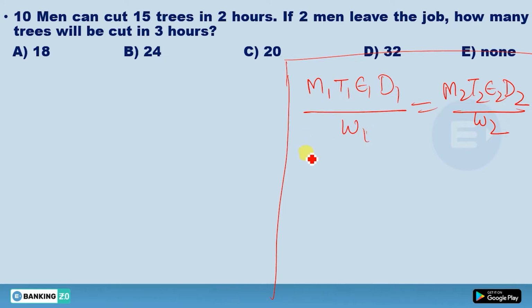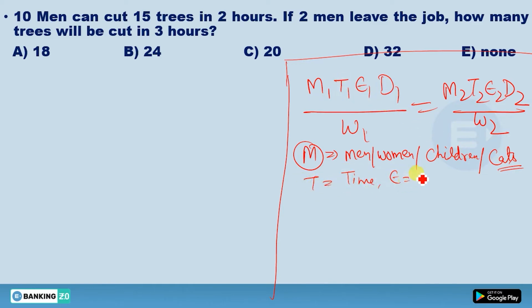Okay, so your M will include the number of men, number of women, the number of children. Even it will include the number of cats also. Okay, in some questions they will ask you if this many cats can eat this many rats, so like that. So these cats will be counted in M actually. T is for time, E for efficiency, D for days. Okay, this time and days, this is the same actually.